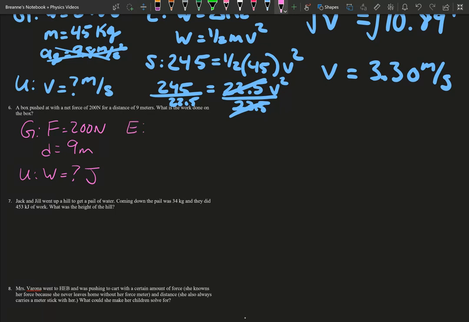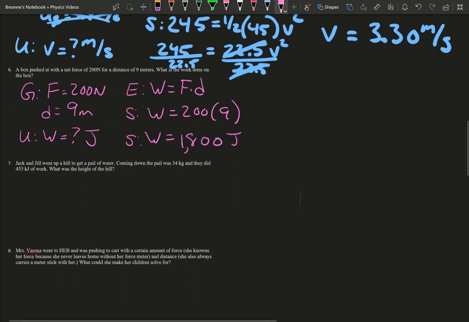So our equation would just be work equals force times distance. We're looking for work, so we can substitute. We have our force, which is 200. We have our distance, which is 9. So our work would just be 200 times 9, and that gives us 1,800 joules. That was pretty easy.